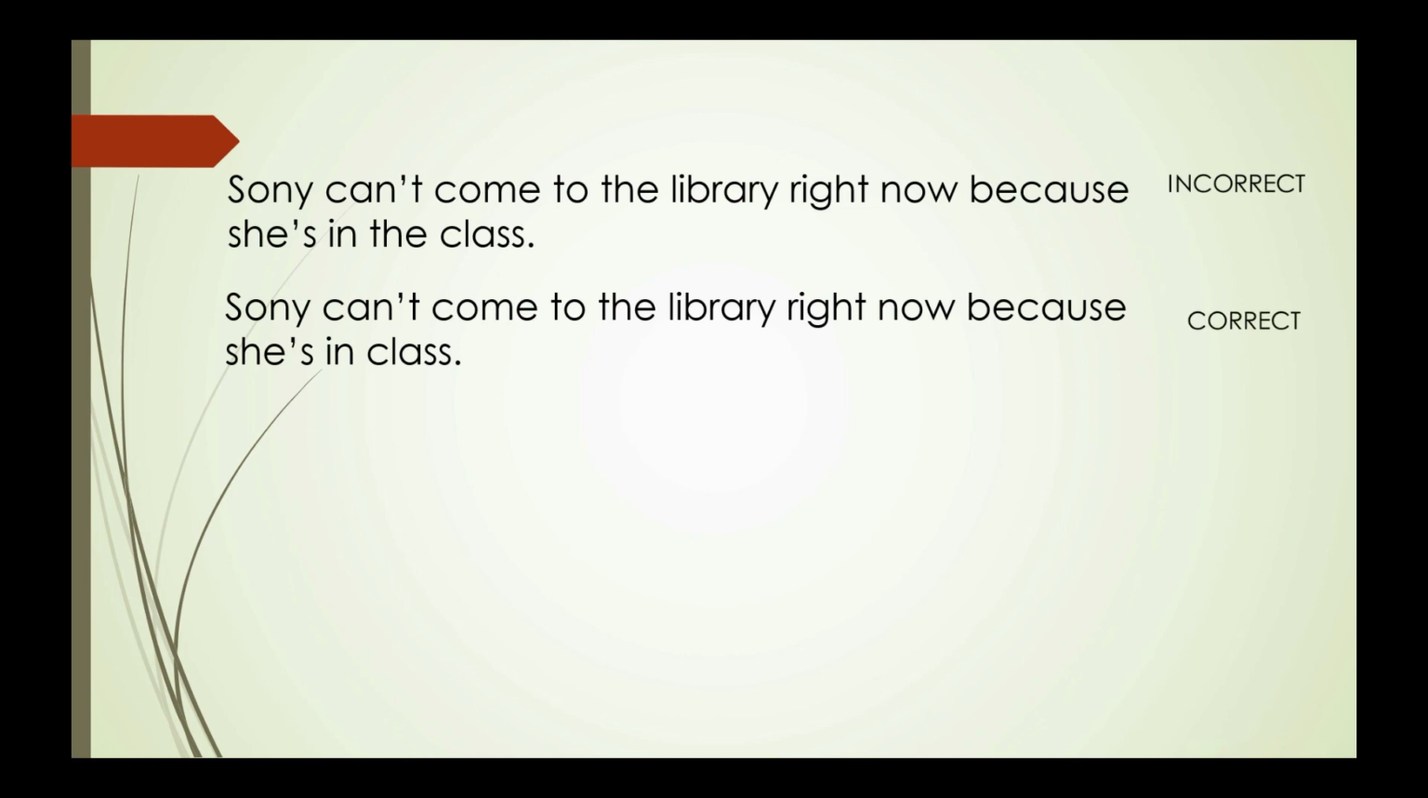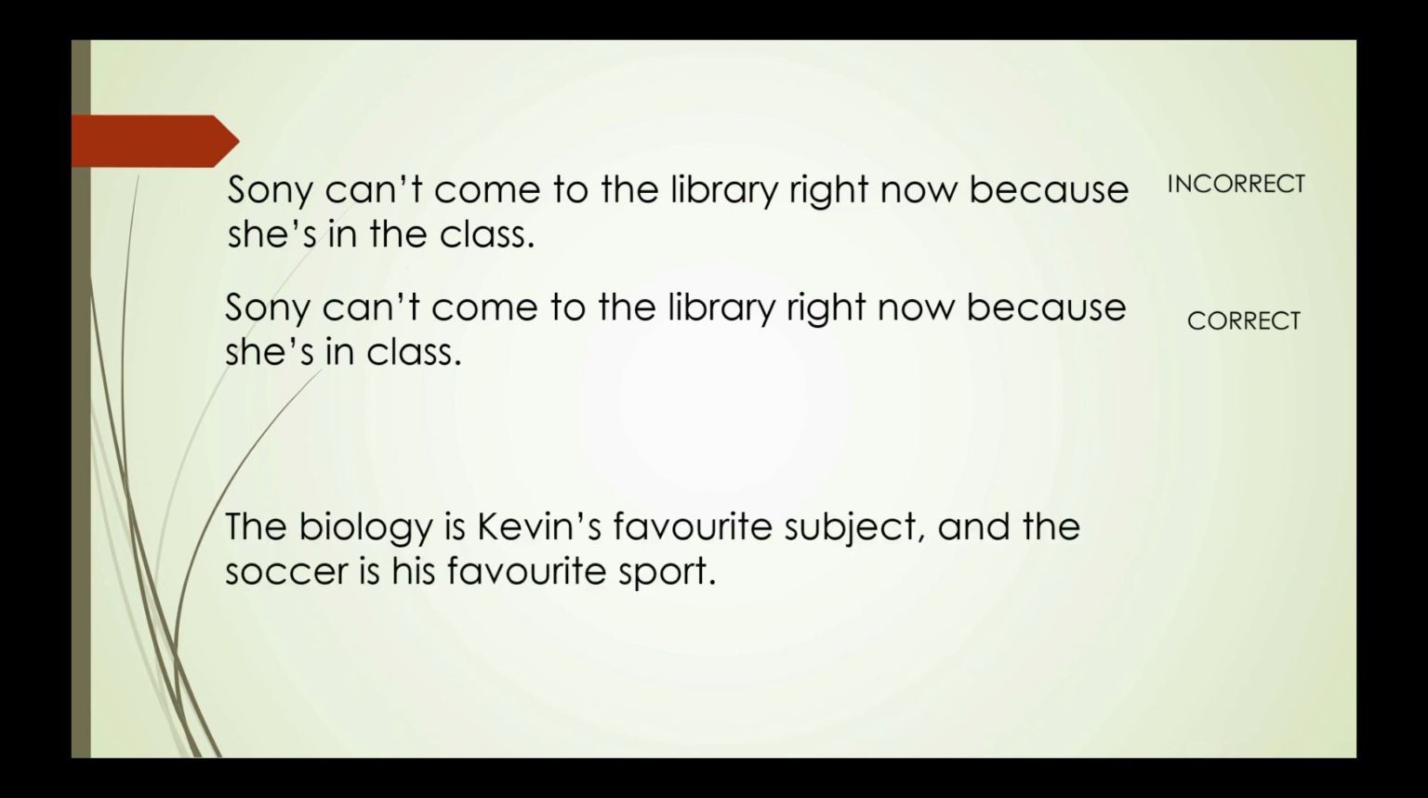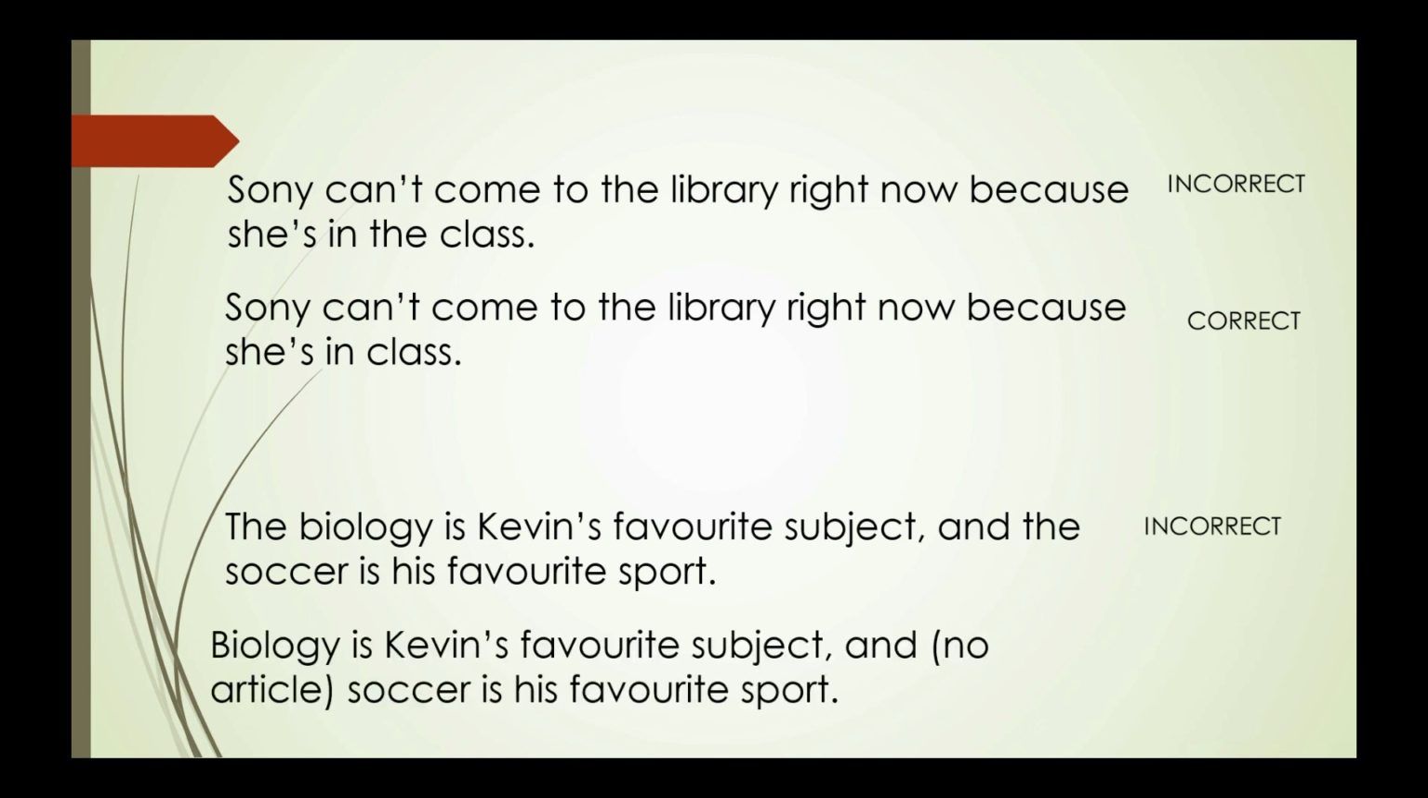The next sentence, the biology is John's favorite subject and the soccer is his favorite sport. Always keep it in mind, don't use the before academic subjects or sports. So no article is used before biology and no article before soccer. So the correct answer is, biology is John's favorite subject and soccer is his favorite sport.